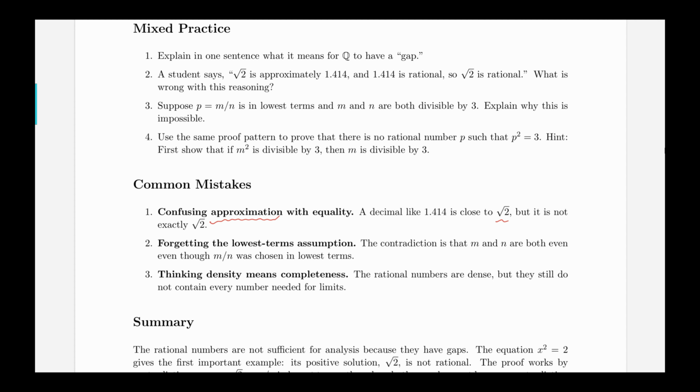So we know that 1.414 is also a rational number, and it's a pretty close number, to be honest, to radical 2, but still, that's not going to be exactly radical 2. And also, we want to understand that the lowest terms condition is the key here. So the contradiction is that eventually m and n are both even even though they were chosen to be in lowest terms. And these two statements contradict each other.